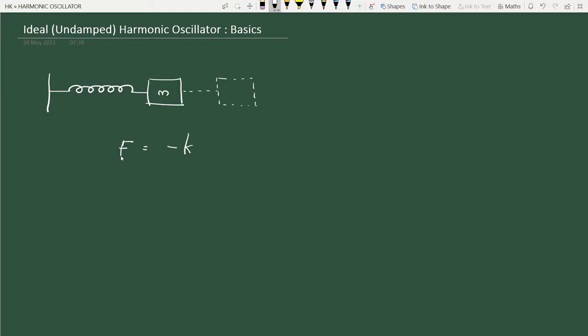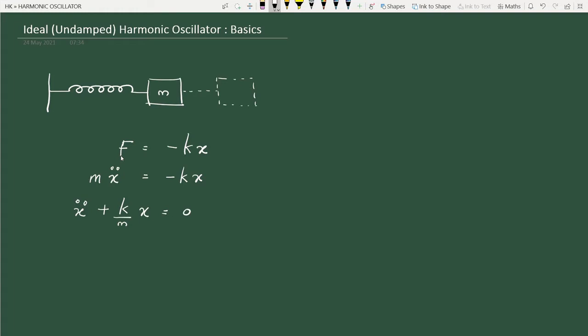We can say it is minus kx, where k is the spring constant or force constant of this spring, and x is the displacement from the equilibrium. So if force is this, we can write Newton's second law, m x double dot, where x double dot means d square x by dt square, the second derivative with respect to time, is equal to minus kx. So if we take all the terms to the left side and divide throughout with m, we can write this as x double dot plus k by m into x is equal to 0.